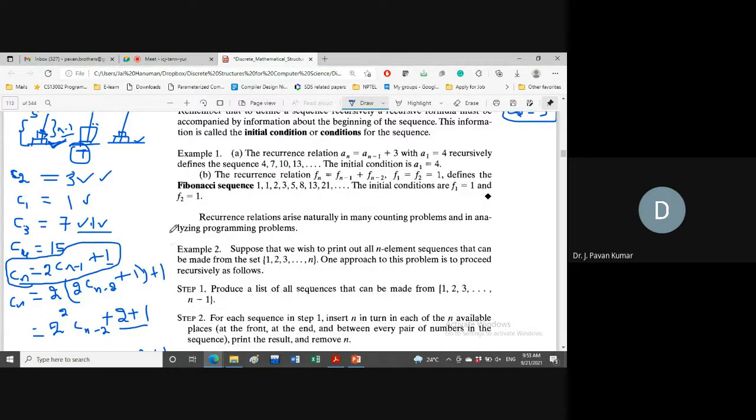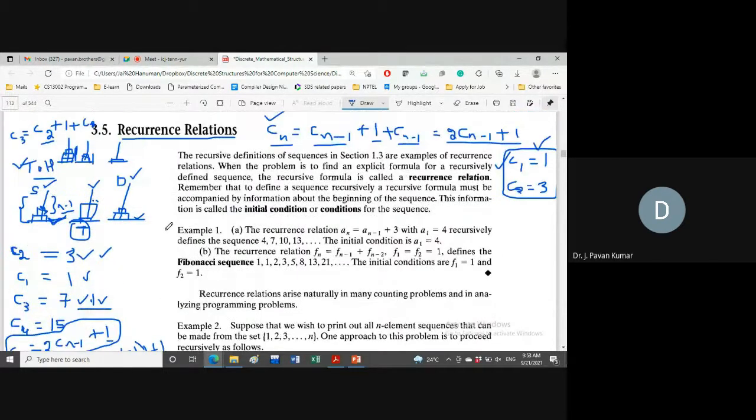A recursive formula can be represented in the form of a recurrence relation, and that can be solved like we have seen earlier with respect to sequences. If you remember correctly, sequences can be represented by using two types of formulas. Do you remember? Yes, sir, explicit and recursive. Very good, explicit and recursive.